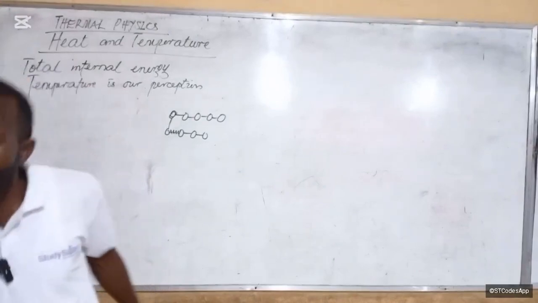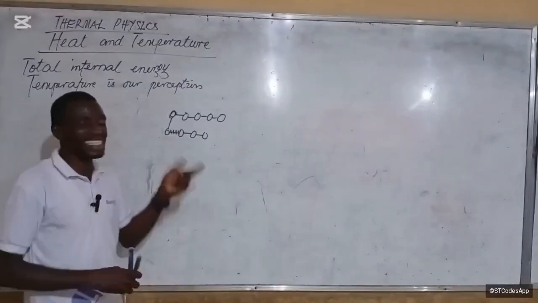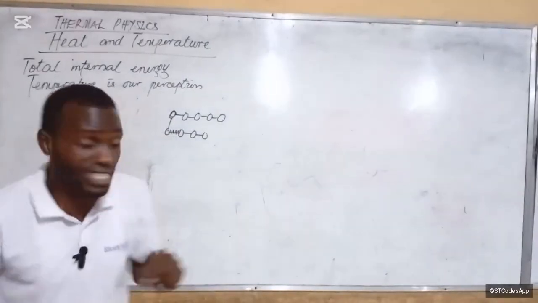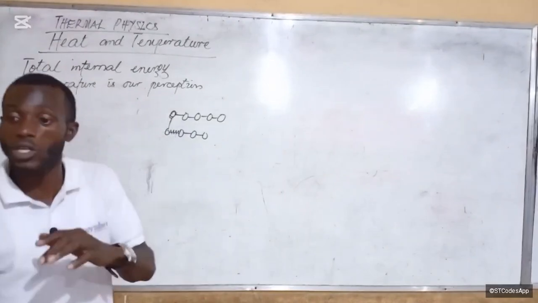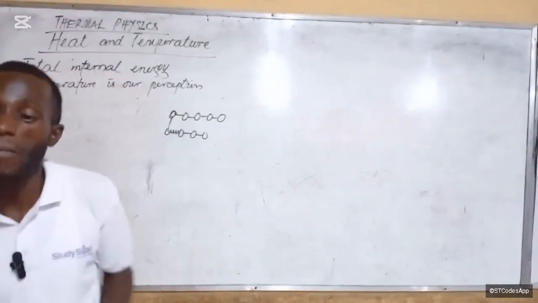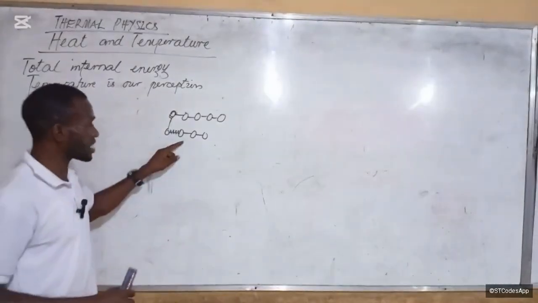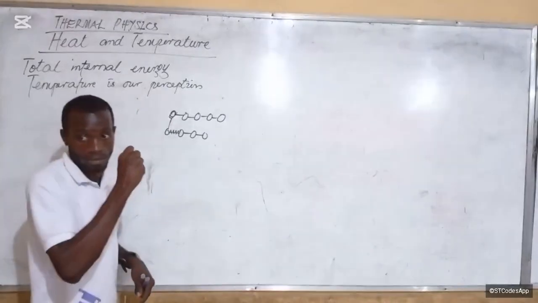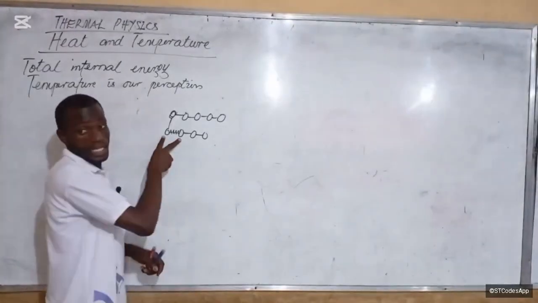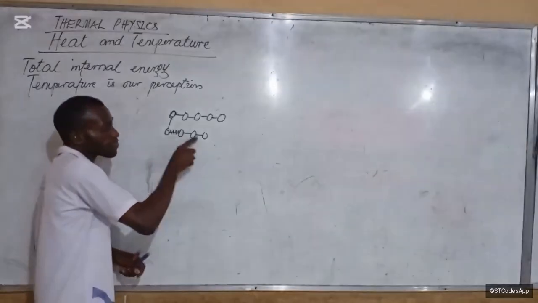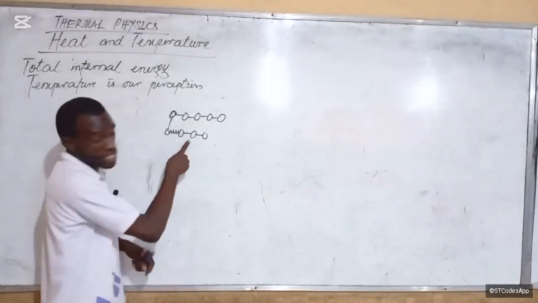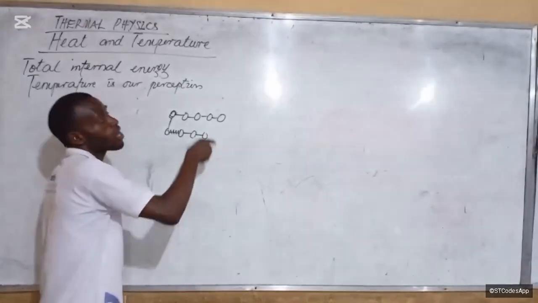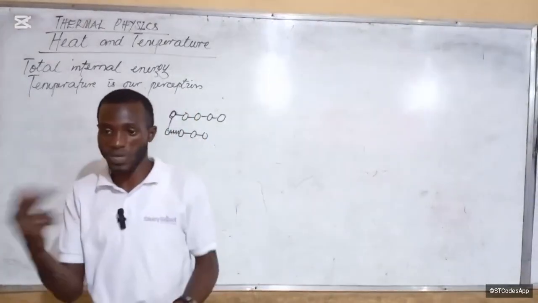So when you increase the internal energy, the kinetic energy of this thing, what you have done is increased their temperature. How? Because it is that average kinetic energy. As you set these two in motion, they will transfer that kinetic energy to the next molecule and to the next molecule and on and on like that because it's a spring system, right?